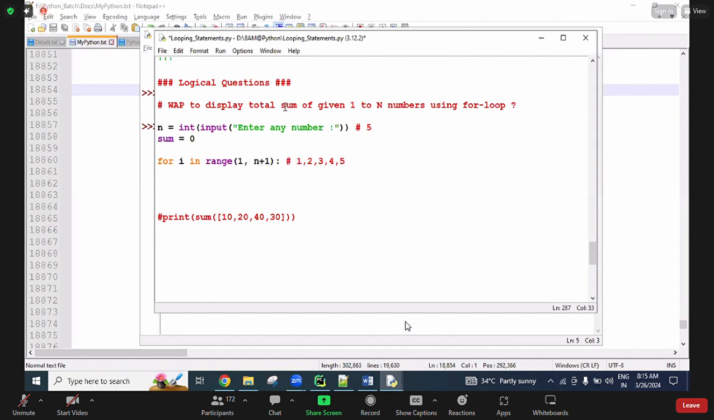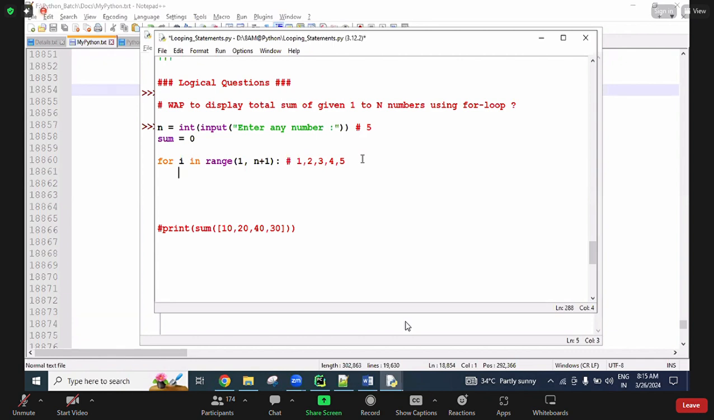So what I asked here: given 1 to n numbers, using the for loop, find the total sum. I gave 5, so for the numbers 1 to 5, I want to get the total sum. So 1 plus 2 is 3, 3 plus 3 is 6, 6 plus 4 is 10, 10 plus 5 is 15. This whole sum is 15. That is what I want to find out.